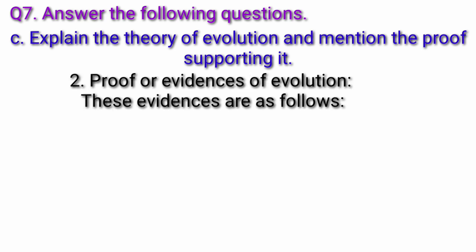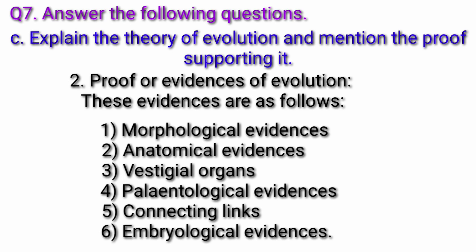Proof here means evidences of evolution. These evidences are as follows: morphological evidences, anatomical evidences, vestigial organs, paleontological evidences, connecting links, embryological evidences.